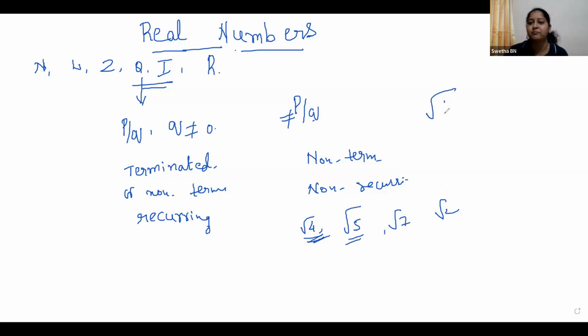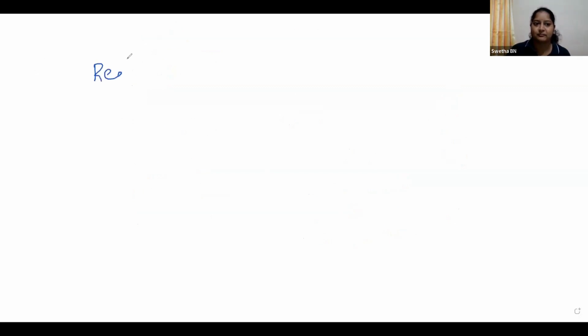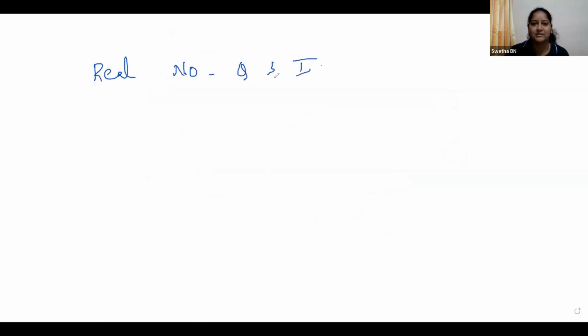For example, square root of 16, we write it as 4. It becomes a rational number. So these are non-perfect squares. Understood, Shreya? Yes, ma'am. Okay, so these are all irrational numbers. What about real numbers? Both rational and irrational together are called real numbers. Very good.